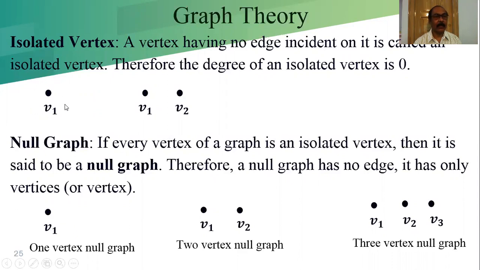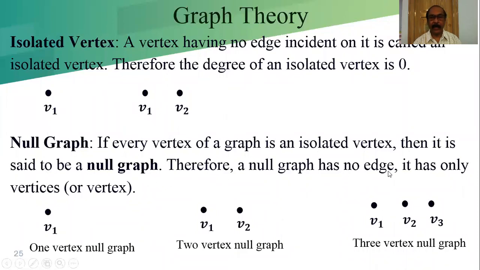An isolated vertex may be in combination with another graph. A single vertex may be isolated along with the graph. But for a null graph, if all the vertices are isolated vertices, then it is known as the null graph.